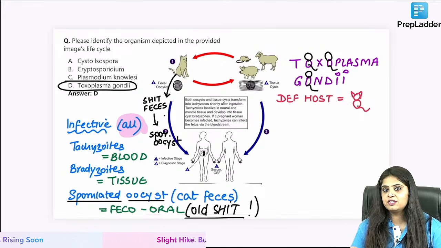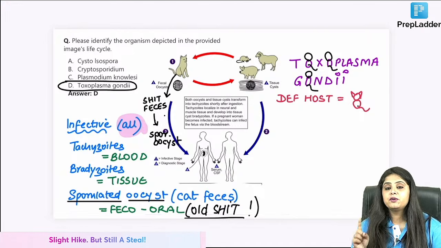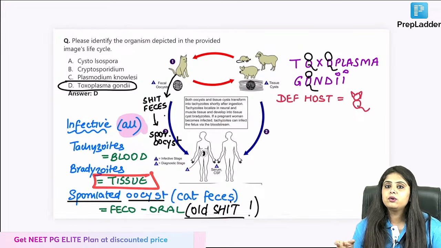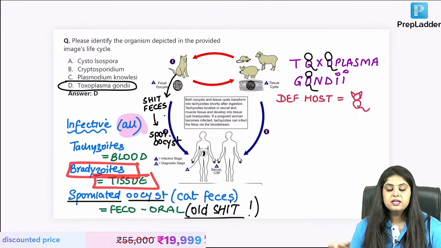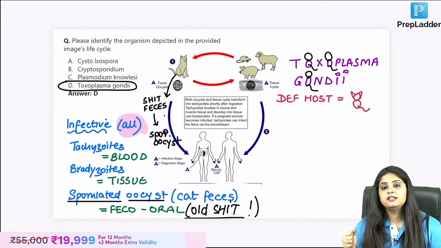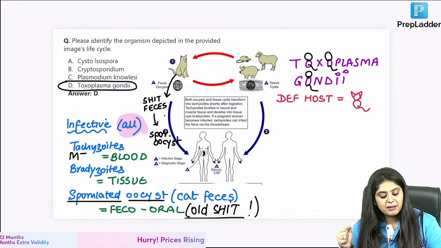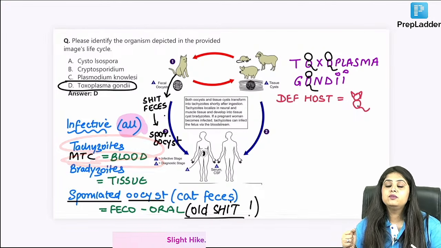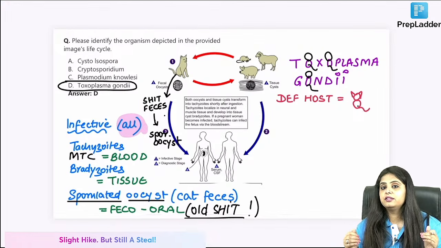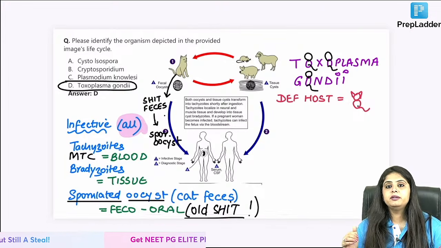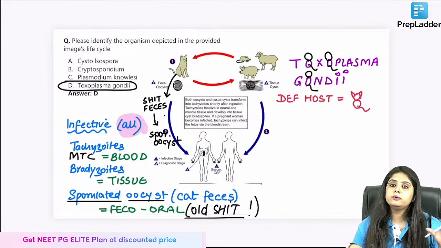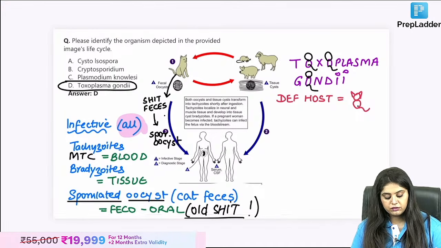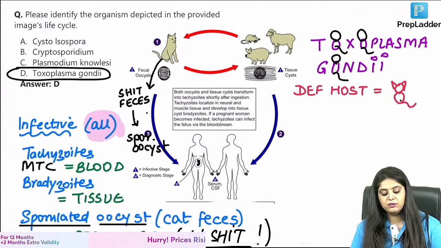Let me twist the question. If they say this has happened following organ transplantation, the organ is a tissue, so which form would have come? It would have been bradyzoid. If they say it has happened mother to child, ma'am, mother to child तो blood goes na, so if blood goes, what will you mark? You will mark tachyzoid. So they will not write blood or tissue because you have read BT. They will give you a situation. Just fit it into either blood or tissue and go BT. Is that okay with everyone? Toxoplasma is done.